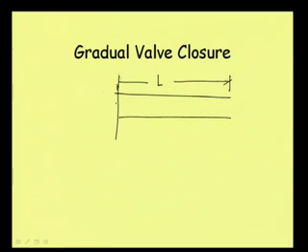Suppose this is one pipe, and say the length of the pipe is L, the sectional area of the flow is A, and the flow velocity is V. Then we are closing the valve in time t.